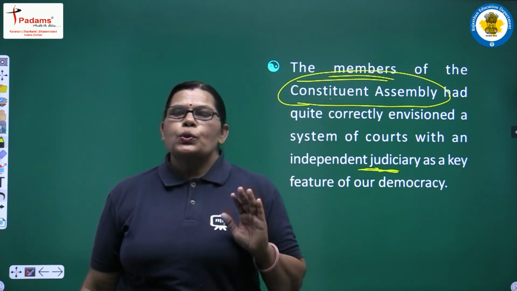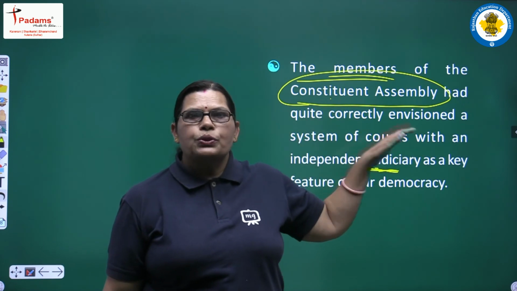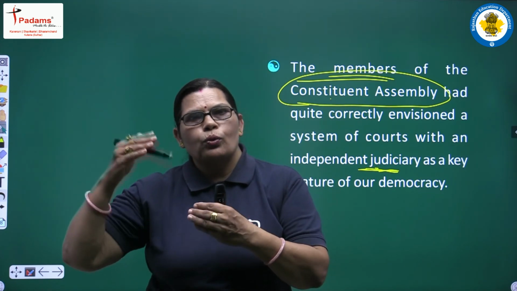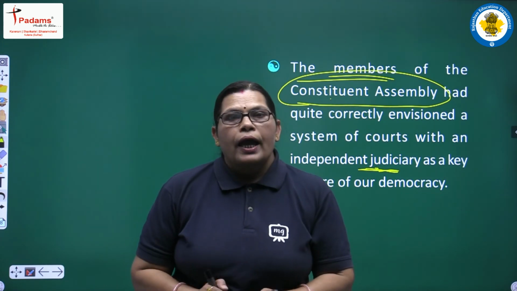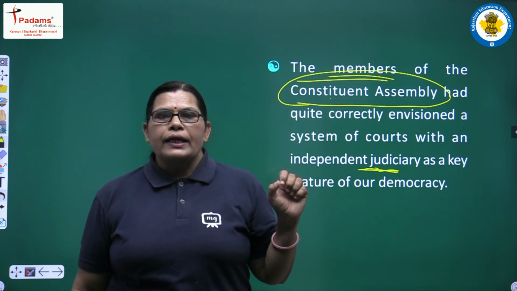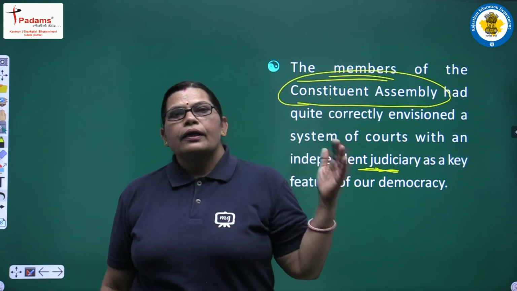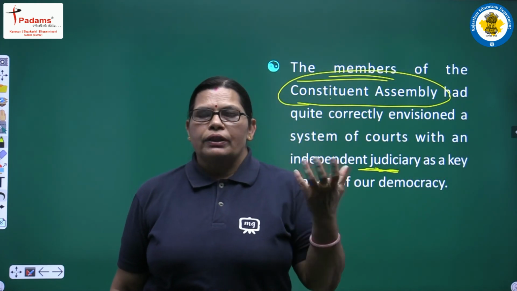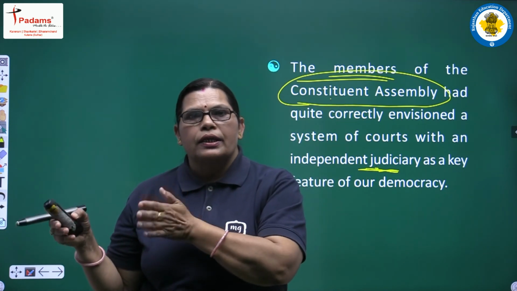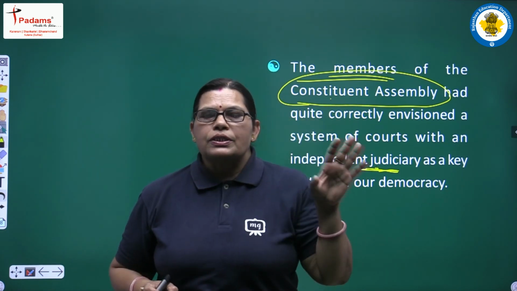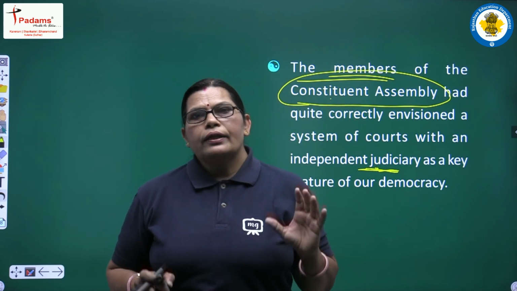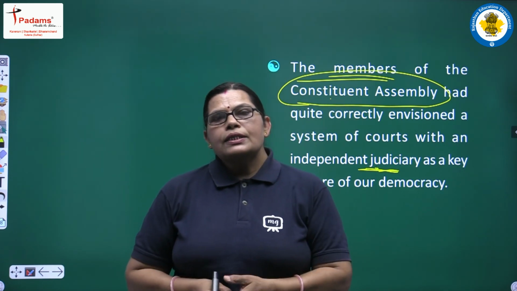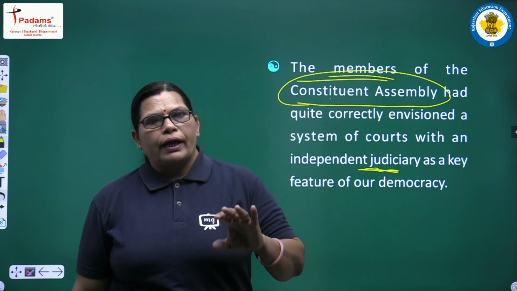So, the concept is totally clear in your mind about the judiciary portion, about the important levels of the courts in India, Supreme Court, then High Court, and lastly lower courts, and what PILs are, by the help of the people, for the help of the people. So many things are related with the courts, many things are related with the judiciary, and how the judiciary holds power over the legislature and the executive, and the protection of the fundamental rights of the citizens of India. Yes, an important role played by the judiciary.